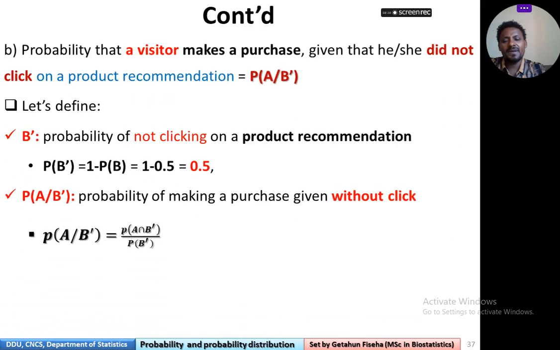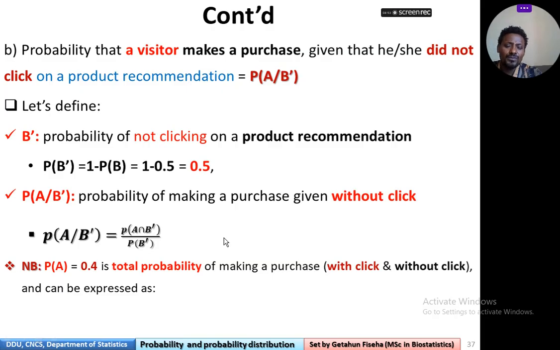Now the probability of A given B complement can be calculated as the probability of making a purchase without a click, which is equal to probability of A intersection B complement over probability of B complement, where probability of B complement is different from 0.